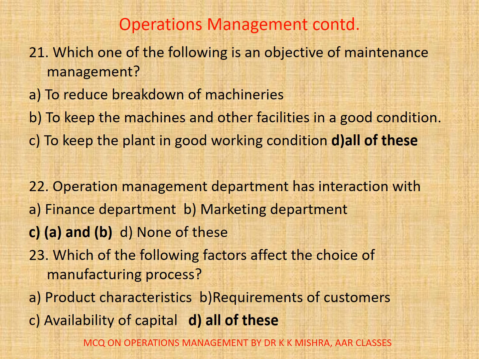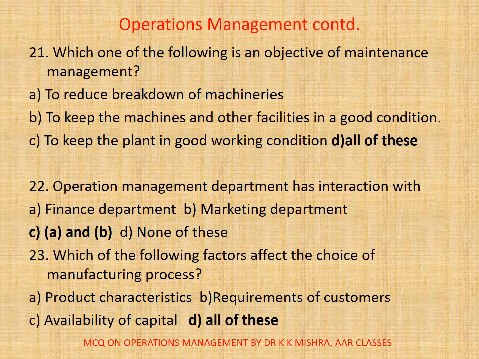21. Which one of the following is an objective of maintenance management? A, to reduce breakdown of machines, B, to keep the machines and other facilities in a good condition, C, to keep the plant in good working condition, D, all of these. Here correct option is D, all of these. 22. Operation management department has interaction with A, finance department, B, marketing department, C, A and B, D, none. Here correct option is C, A and B.